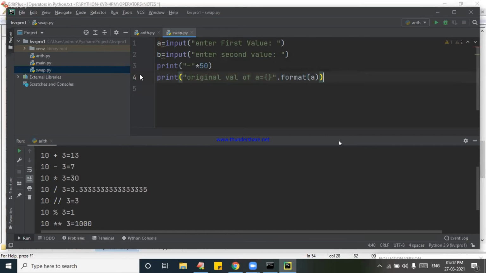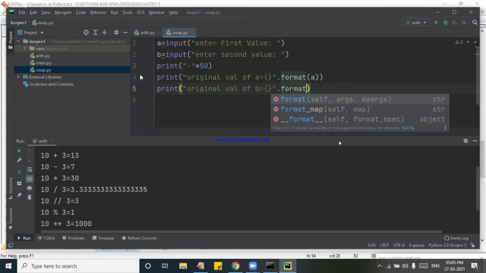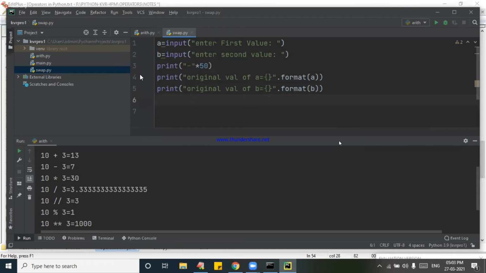A. I want to place A. Next, print original value of B is equal to, dot format of B. Actually I can copy and paste, but I'm not doing that, because if I copy and paste, you will not feel that you are writing the programming. That's why I'm typing again and again. At the end, star 40, double quotes here.